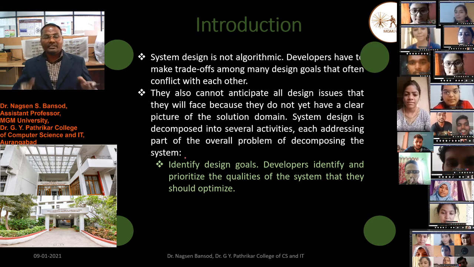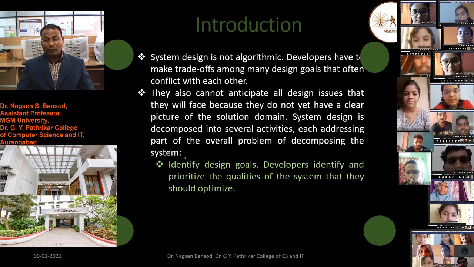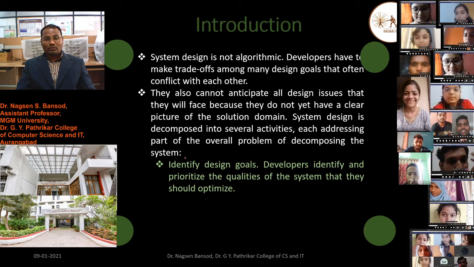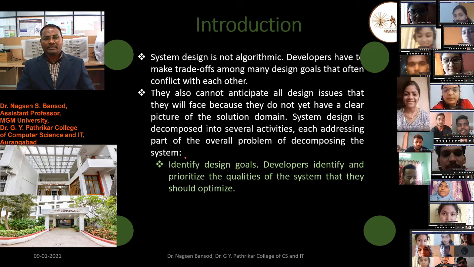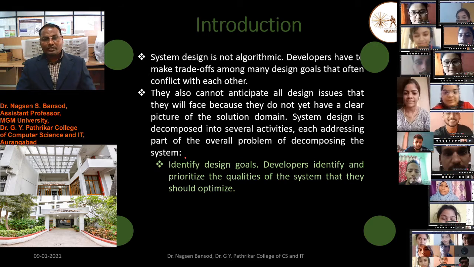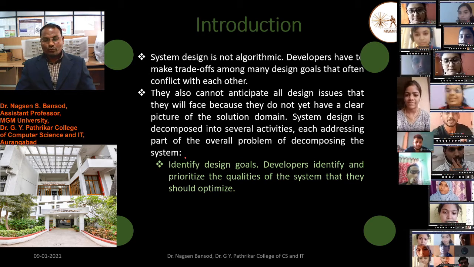First, identify the design goal. We have to identify the goal. What is the goal behind this system design? The developer identifies and prioritizes the qualities of the system that they should optimize.